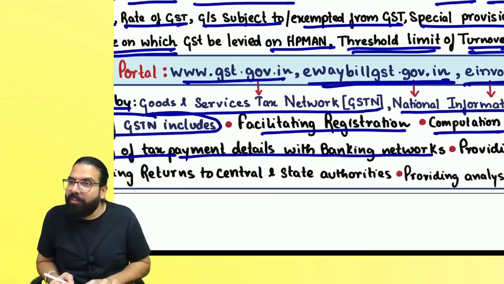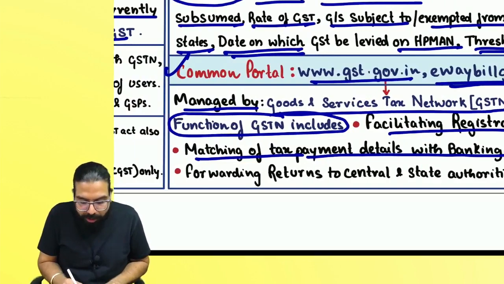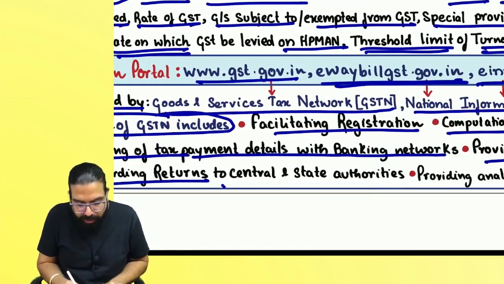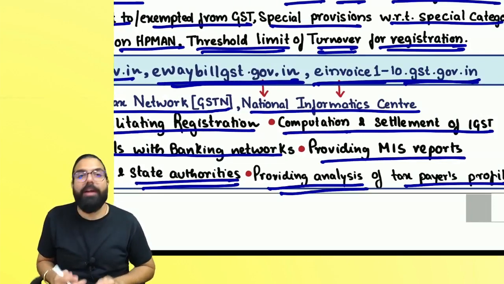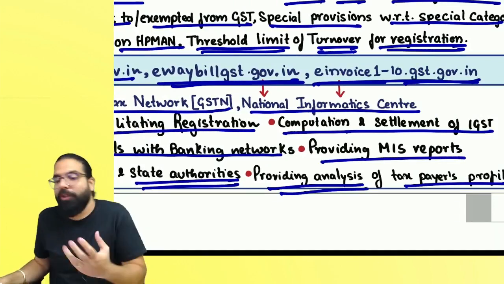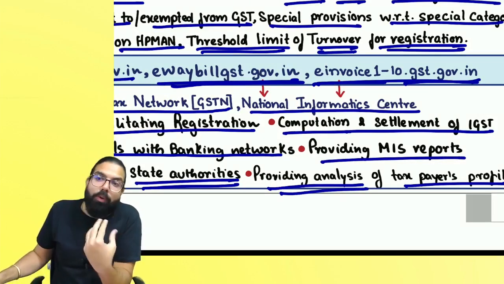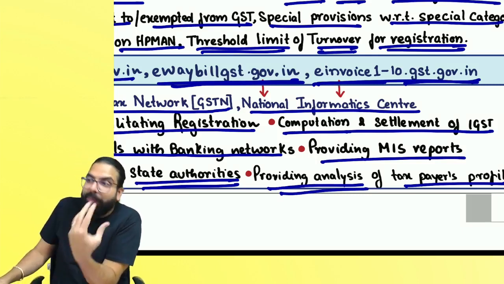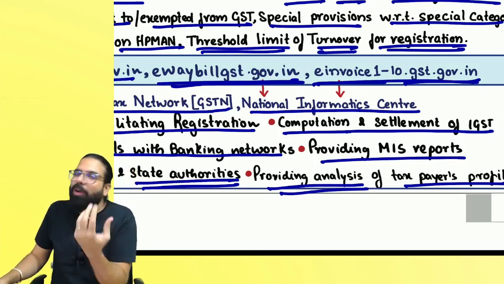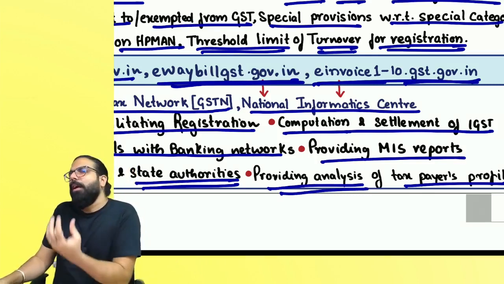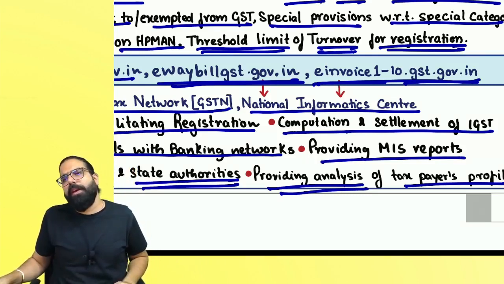Providing monthly information system report, MIS report. They go ahead and forward what? Returns to the central and state authorities, and also provide what? Analysis about a taxpayer's profile, whether he's a good person, what kind of a person he is, whether he is filing the return on time, whether ITC has been taken correctly. All these taxpayer profile analyses will be provided by whom?